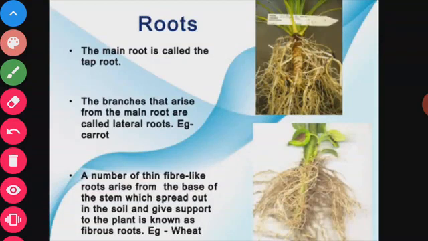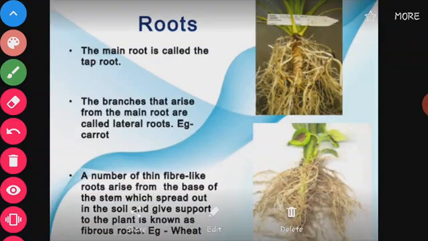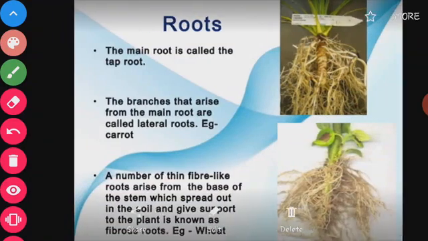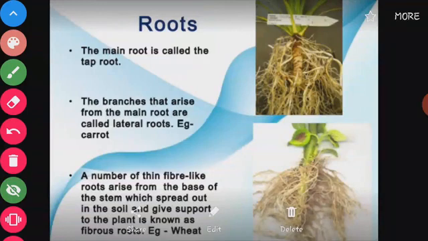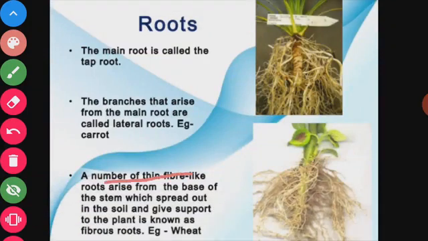We can say a number of thin fiber-like roots arise from the base of the stem, spread out in the soil and give support to the plant. These are known as fibrous roots.